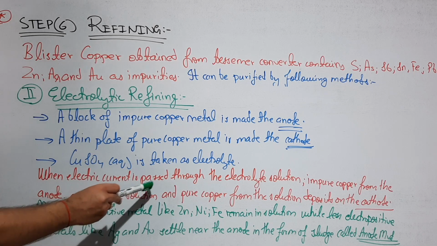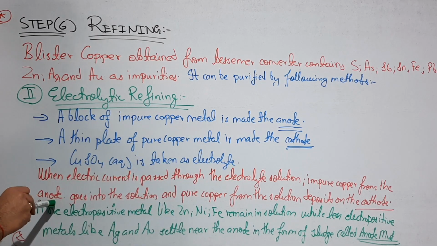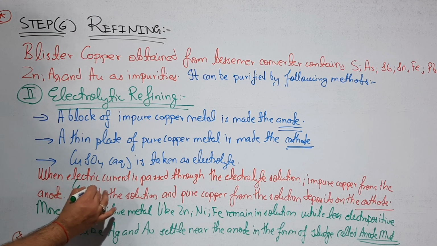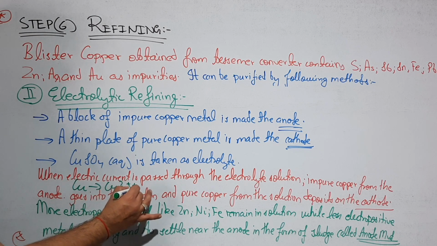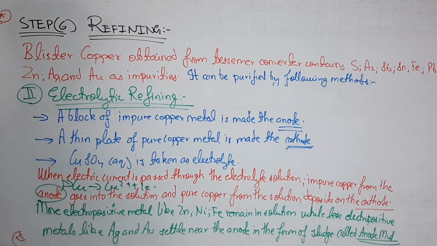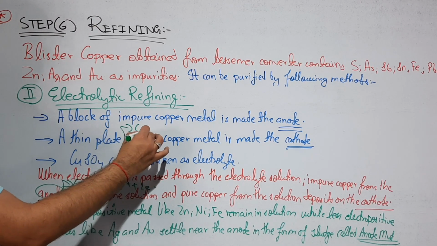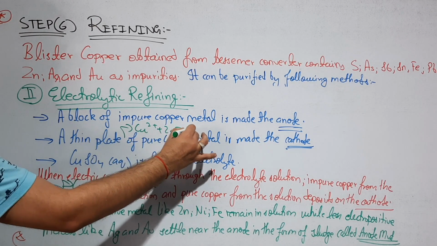When electric current is passed through the electrolytic solution, the impure copper from the anode, because oxidation occurs at the anode, goes into the solution. That means you can write the reaction, Cu gives Cu2+ plus 2 electrons. This reaction happens at the anode, and the pure copper from the solution deposits on the cathode, and the cathode reaction you can write as Cu2+ plus 2 electrons gives copper.